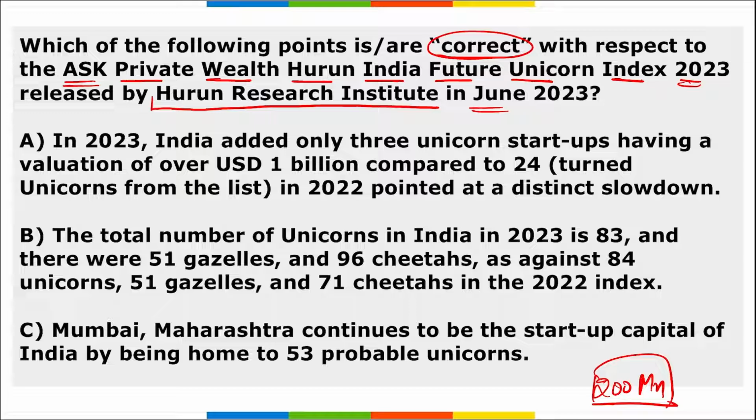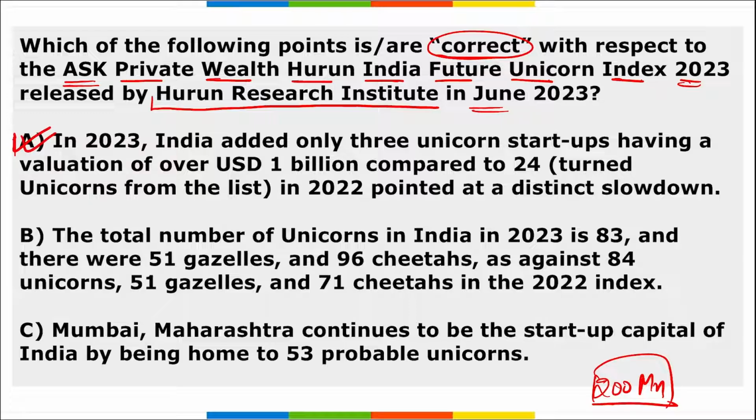and this is India's startup ecosystem index, that is, any startup that is worth at least $200 million is in this list. Correct? This list also states that there is a slowdown in India's startup ecosystem, and India has only added 3 unicorn startups with a valuation of over $1 billion compared to 24 unicorns in the year 2022. So in 2023, only 3 unicorns were added, and in 2022, almost 24 unicorns were added. So option A is correctly marked here.